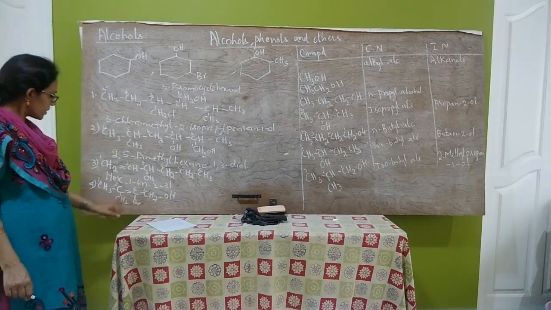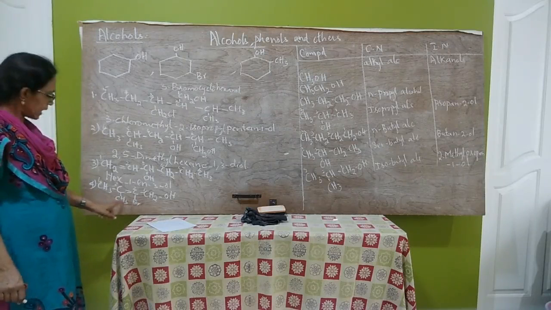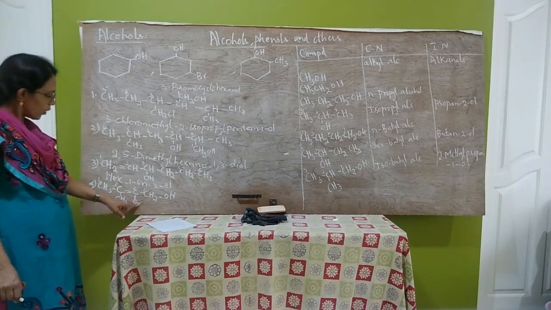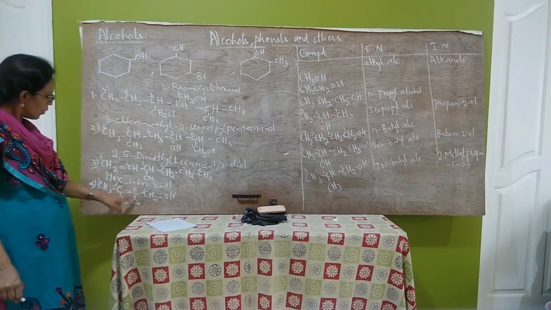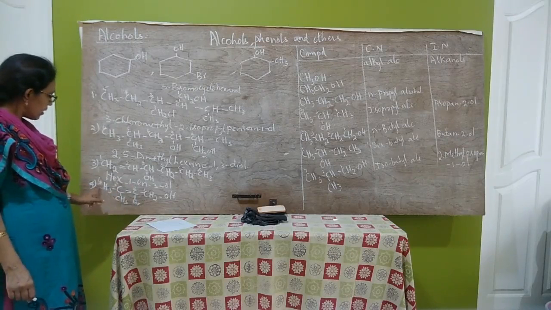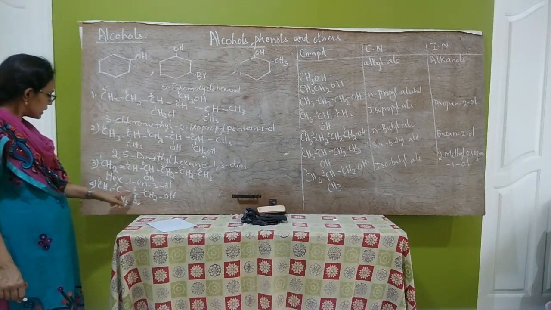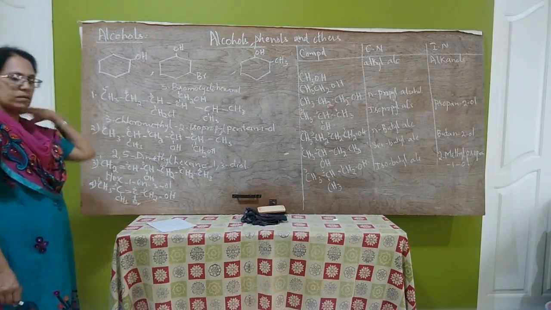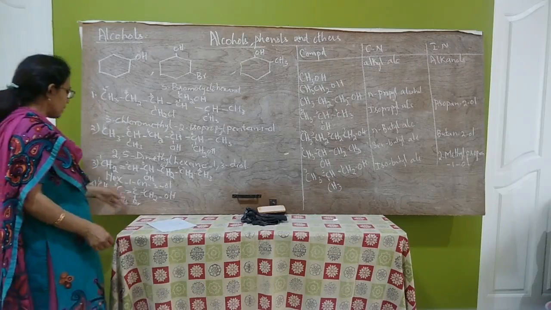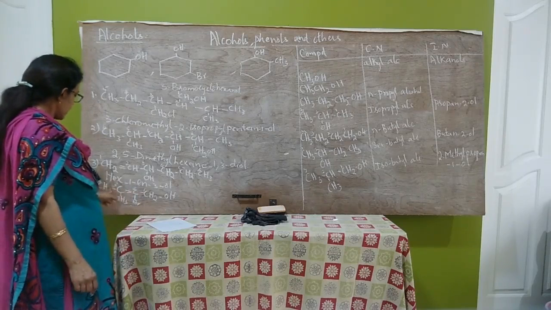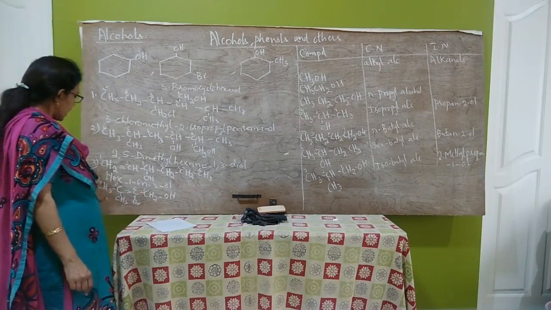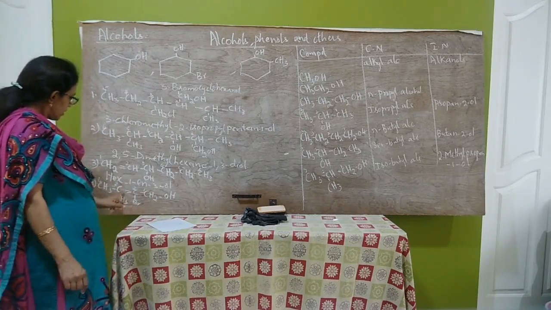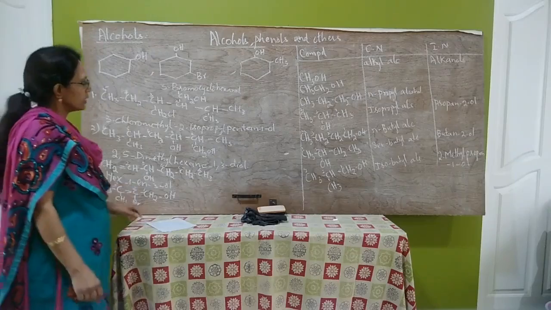This contains two substituent groups, one bromo group and one methyl group. In alphabetical order, the bromo group should come first. So this is 2-bromo, 3-methyl, but-2-ene-1-ol. The IUPAC name of this compound is 2-bromo, 3-methyl, but-2-ene-1-ol. You have to write the name.